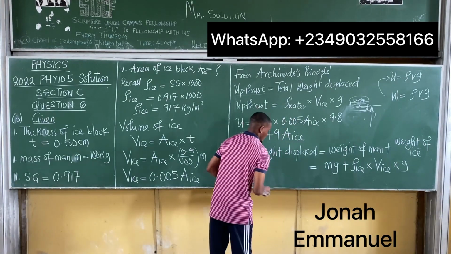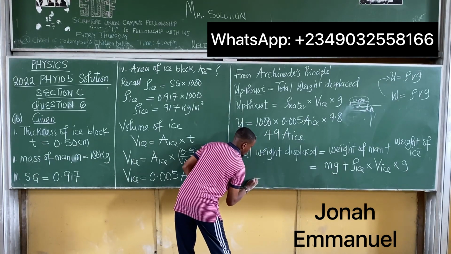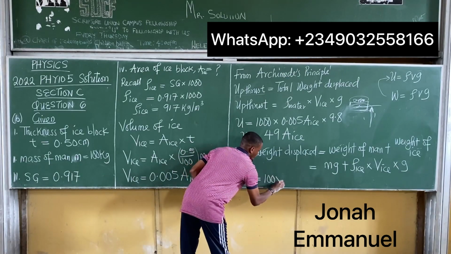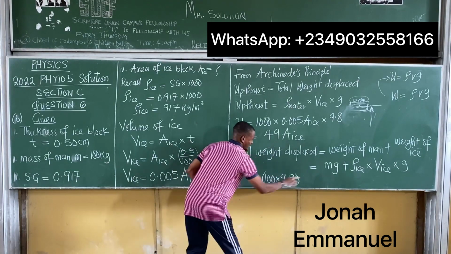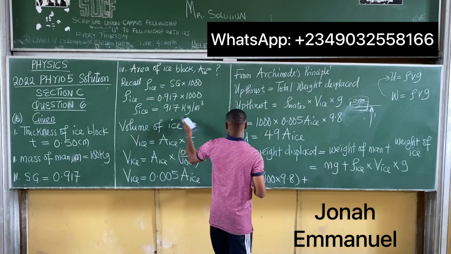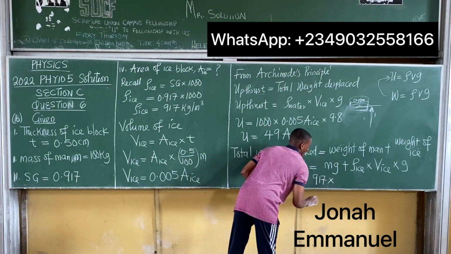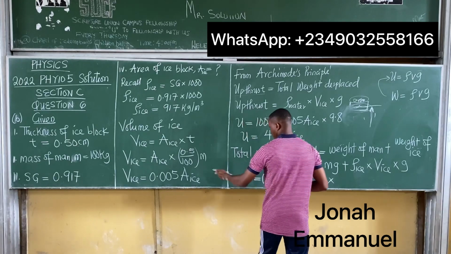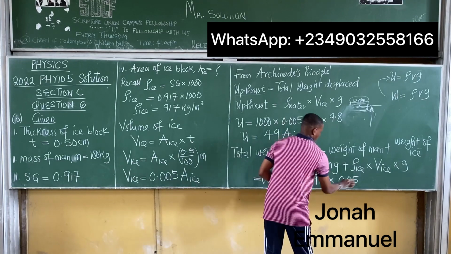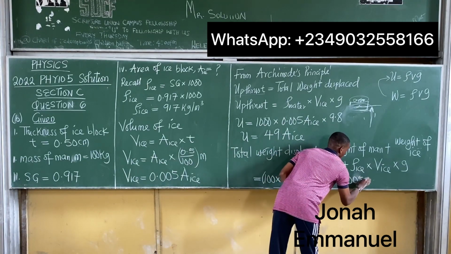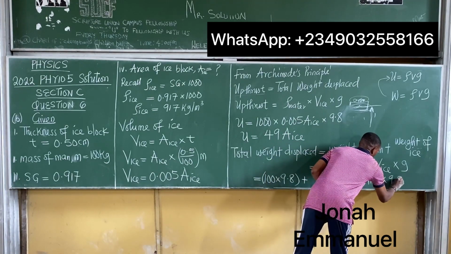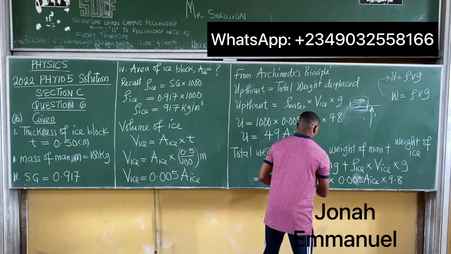If I impute values, total weight displaced is equal to mass of the man, 100 kilogram, 100 times 9.8. That's mass times gravity, plus density of ice. Do we have that value? Yep, 917. So 917 times volume of ice, 0.005 area of ice, times gravity 9.8. All right, so this is 2 in one bracket.